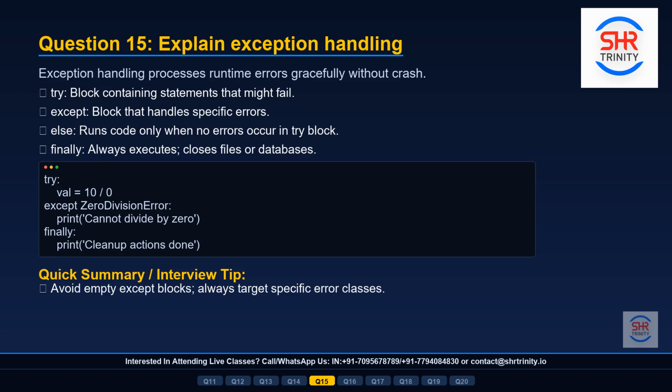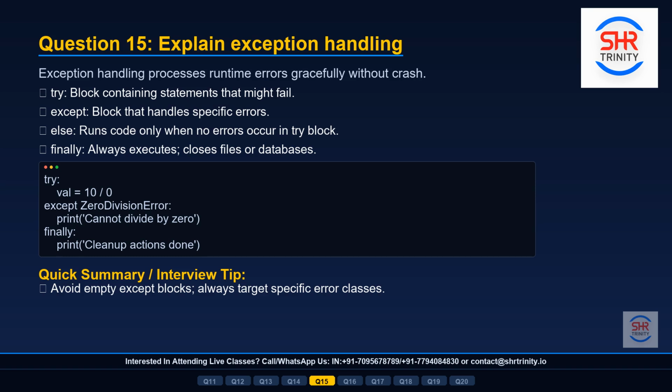Moving to question 15, explain exception handling. When your program encounters an unexpected situation, like dividing by 0 or opening a file that does not exist, Python raises an exception. If you do not catch it, your entire program crashes. Exception handling lets you respond gracefully.